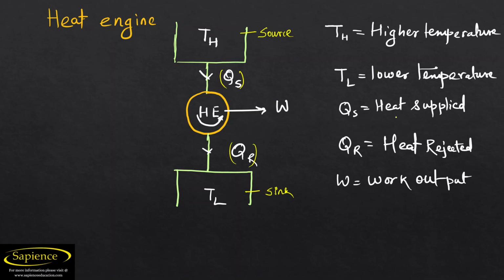So QS is the heat supplied or absorbed, and QR is the heat rejected.